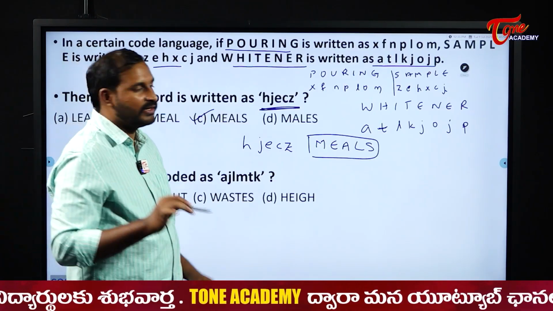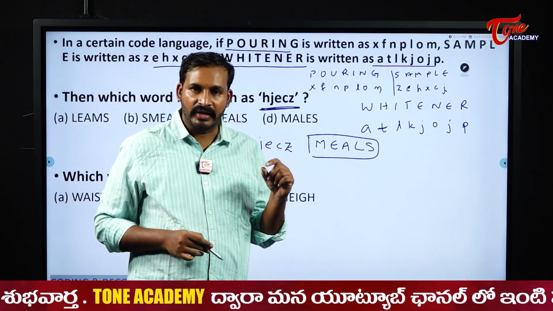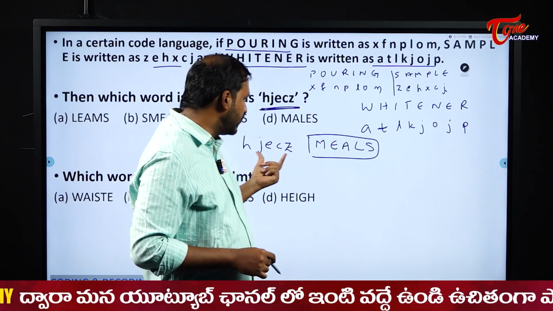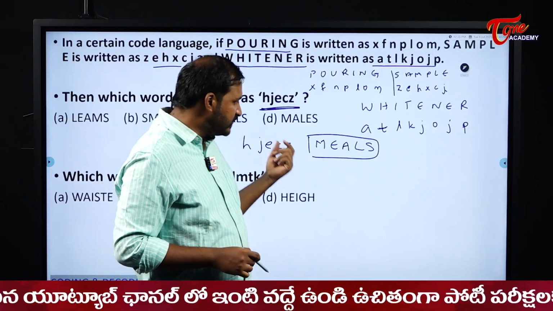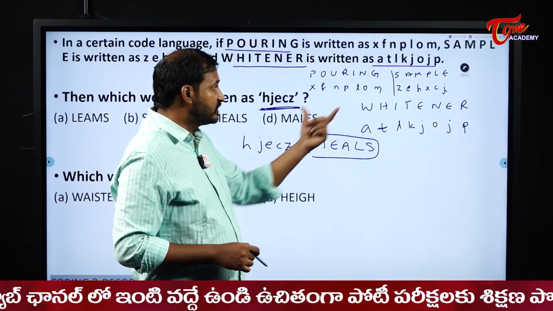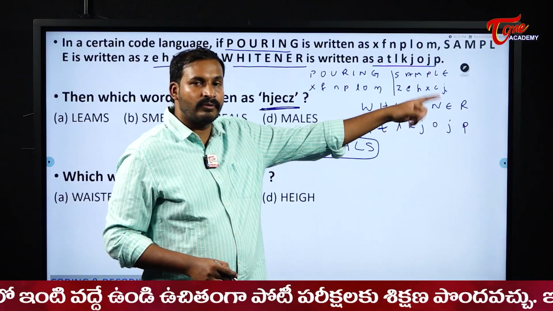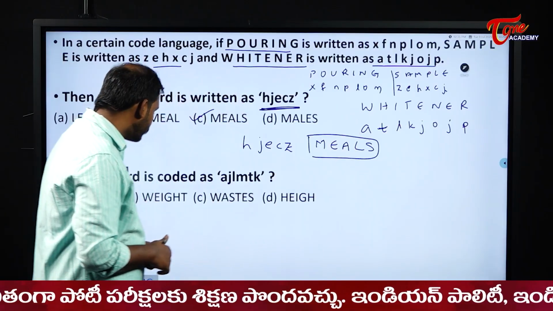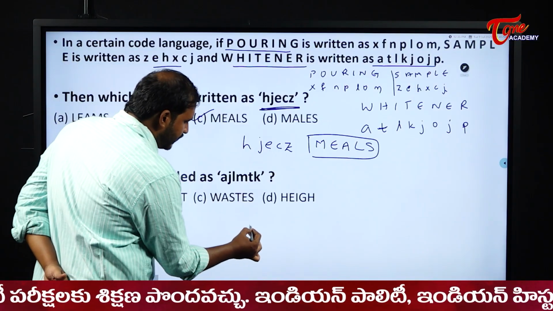So please be careful students. Why I am telling you means here the word also contains the same one and the codes are also containing the same letters more or less. So please be careful, we should check the codes and then accordingly write the corresponding word letters. So our answer here becomes meals. And next one what?